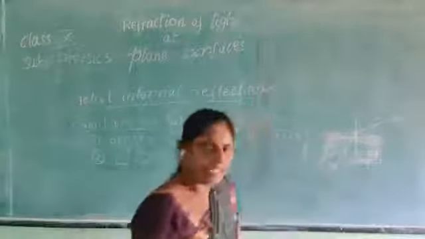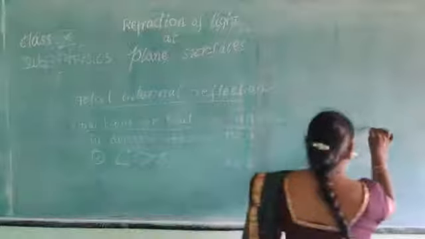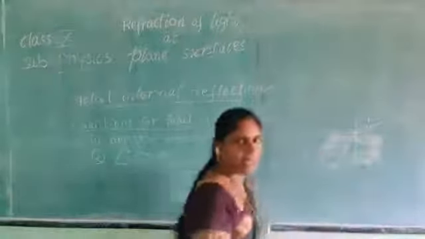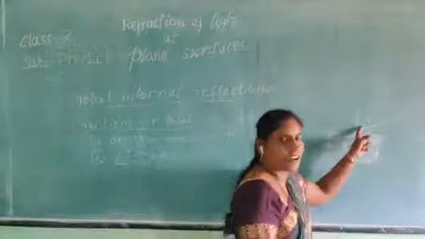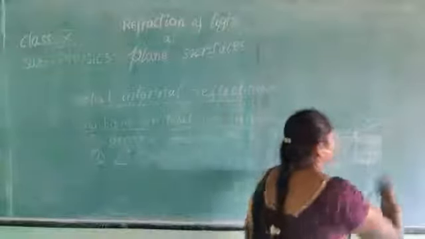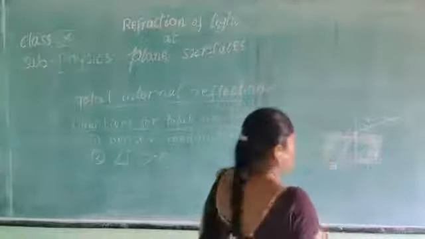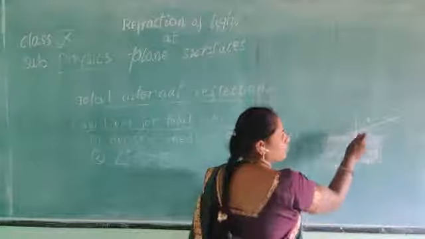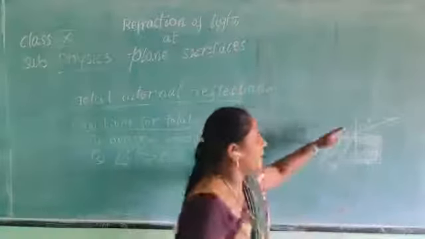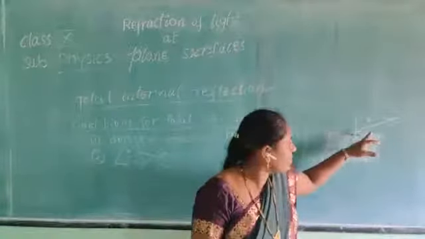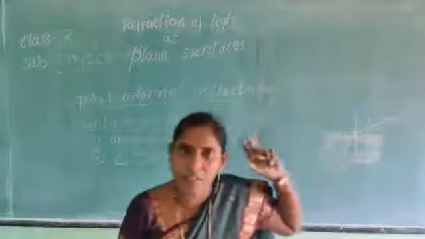This is the incident ray and this is the refracted ray. And this angle is called the angle of refraction. This is the refracted ray. When a light ray enters from a denser medium to a rarer medium, it bends away from the normal. You can see from the picture here, it is bending away from the normal.